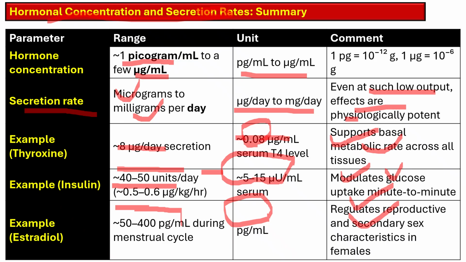So ELISA, or enzyme linked immunoassay, or radioimmunoassay, are used to measure the levels of the hormone, and this procedure must be ultra sensitive due to these low concentrations. Pathological states like Cushing syndrome, Addison's disease, or thyroid storm result from a small quantitative deviation that results in large physiological consequences.